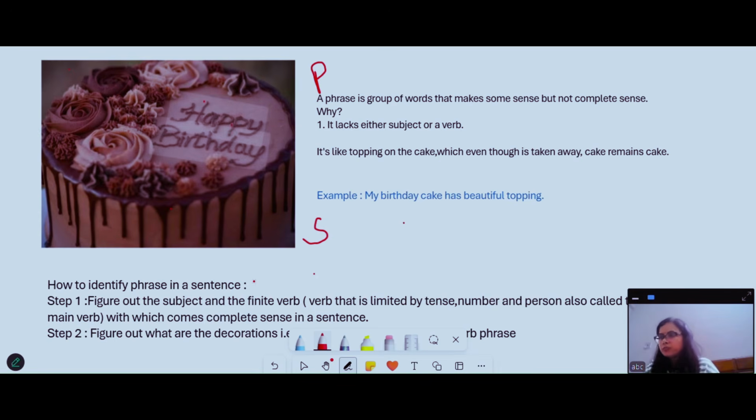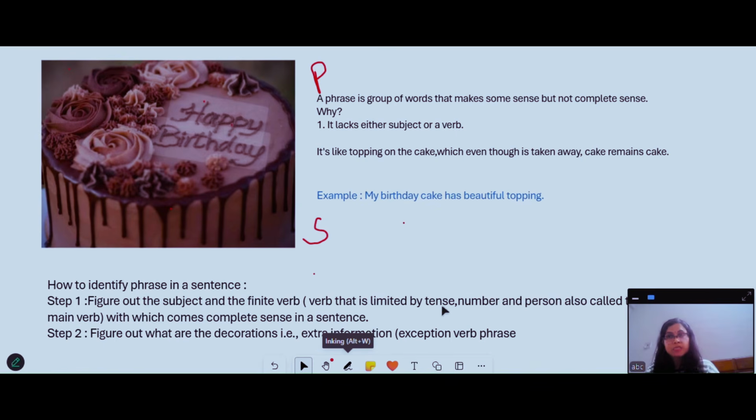Dear students, I have written 2 steps wherein the first step says that if you have to find out a phrase in a sentence, then you have to first figure out the subject and verb in that sentence. Please do mind that there can be no sentence without a finite verb. Now you must be wondering, what is a finite verb? Or maybe some of you might have heard this term finite verb. Kindly recall, a finite verb is a verb which is limited by tense, number and person.